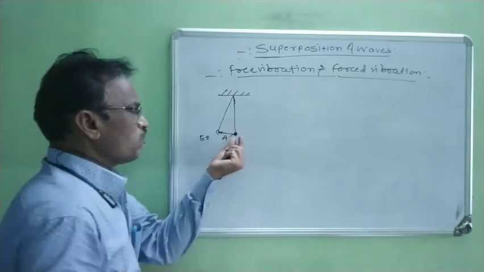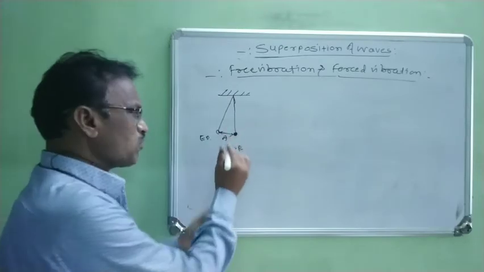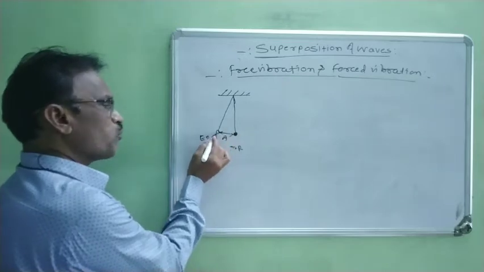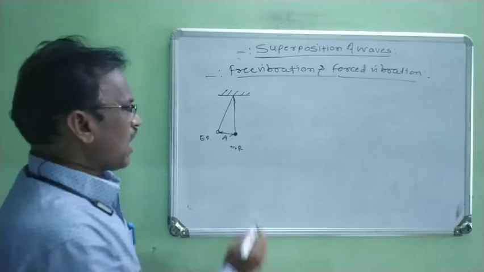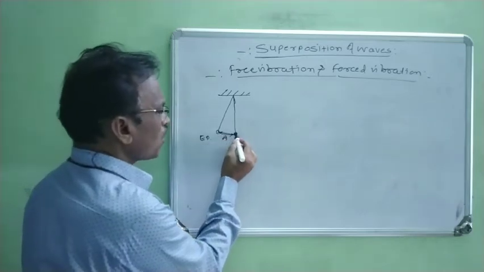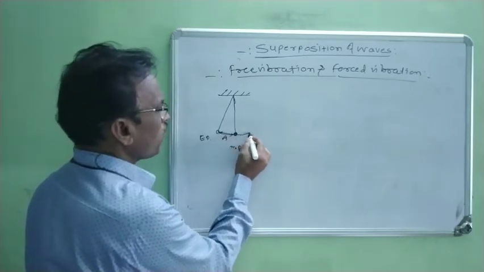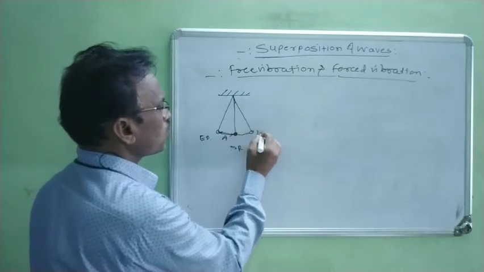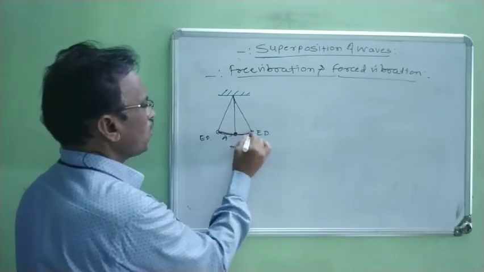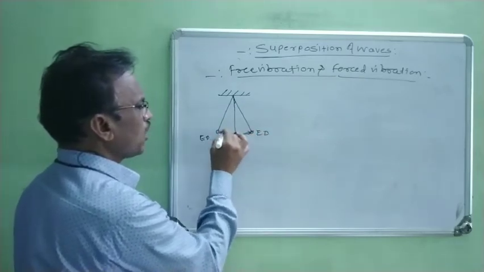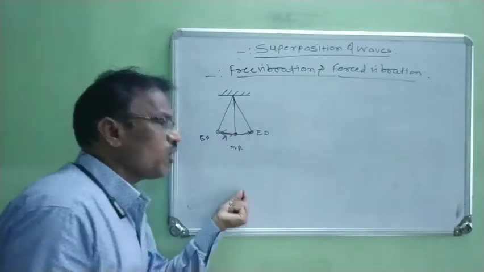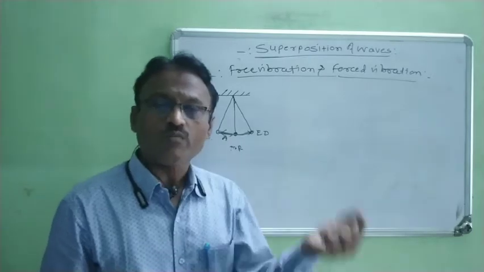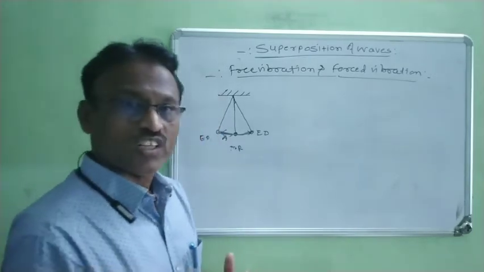Now when this pendulum is displaced from its mean position up to this extreme position, and when it is released, the pendulum moves to its mean position, again vibrates towards another extreme position, and it vibrates in to and fro motion. Means it performs vibrations or oscillations.